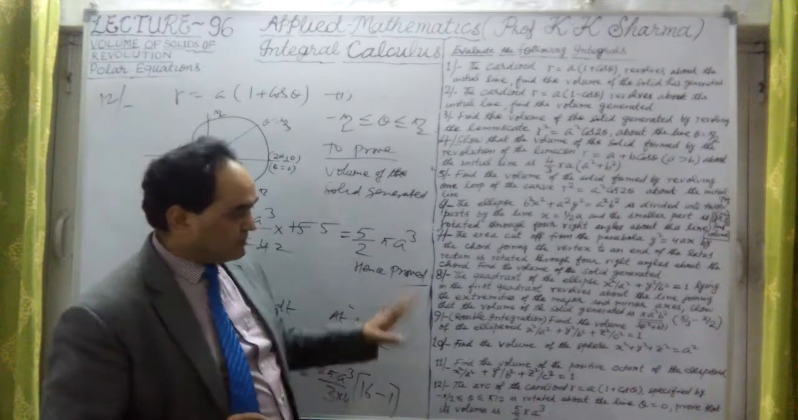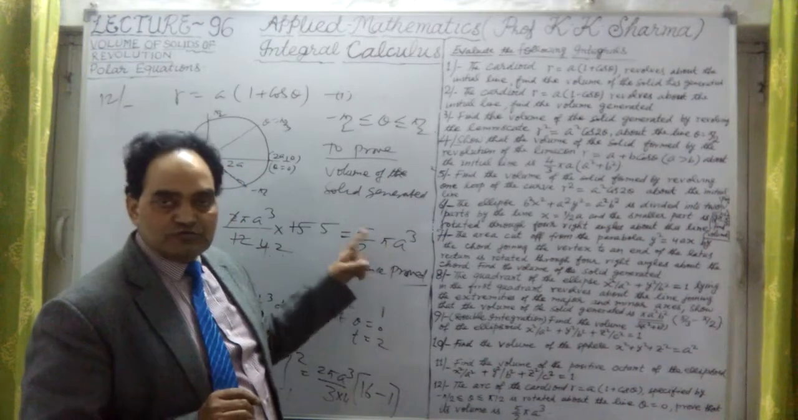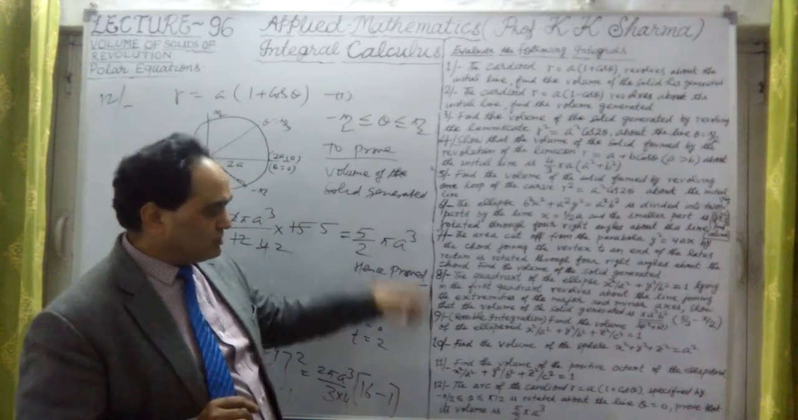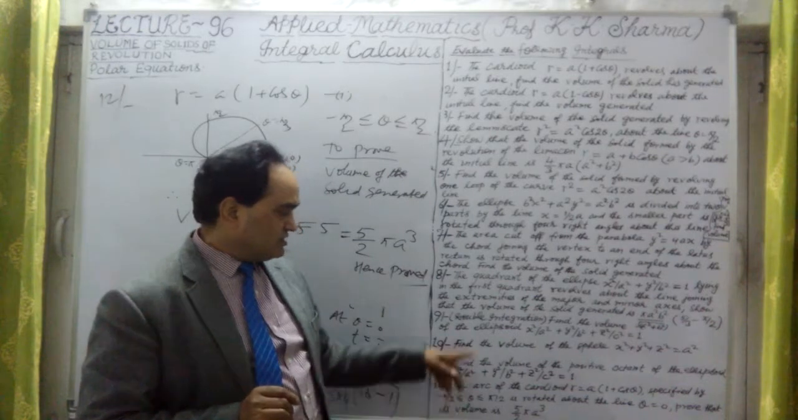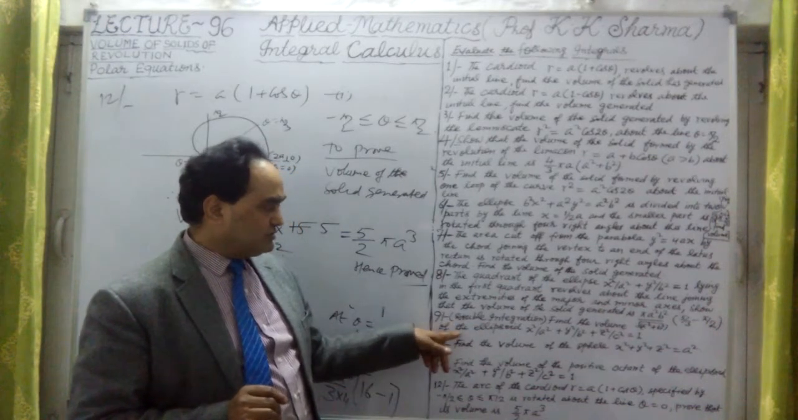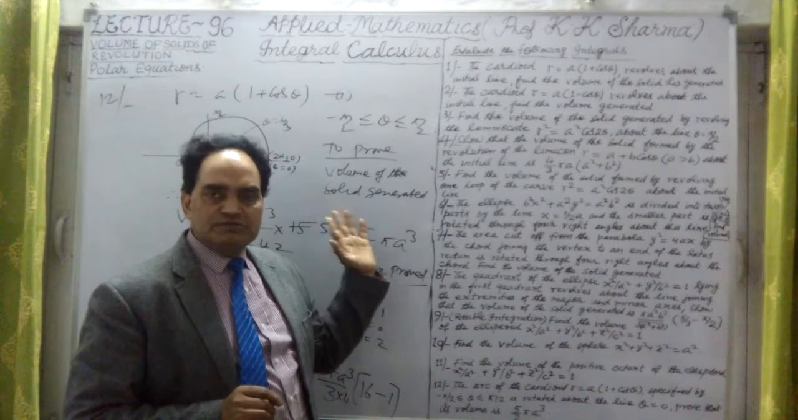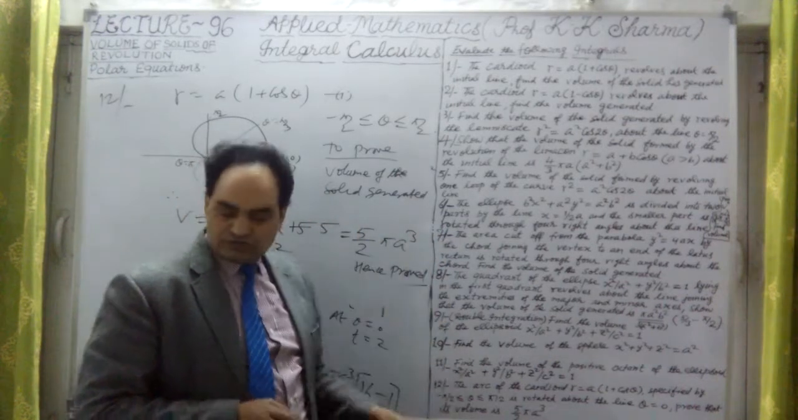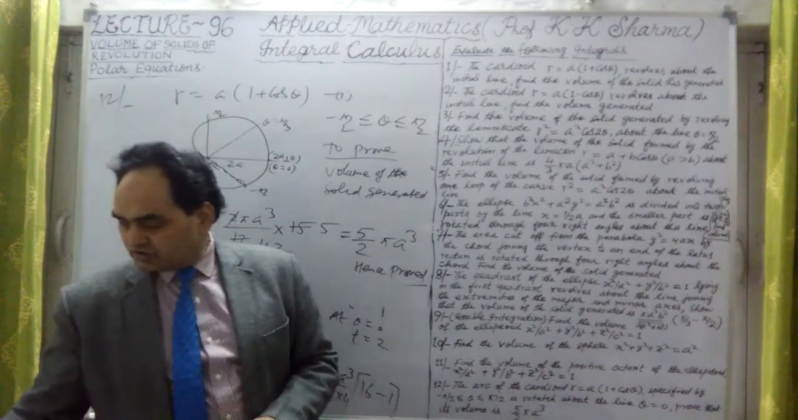If there is any query, please ask me. But this ends this topic: volume of solids of revolution for polar equations. Here it is the polar equation. Some Cartesian equations we have discussed, parametric equations we have discussed. This is now the polar equation. That's all. Then see you in the next lecture series.